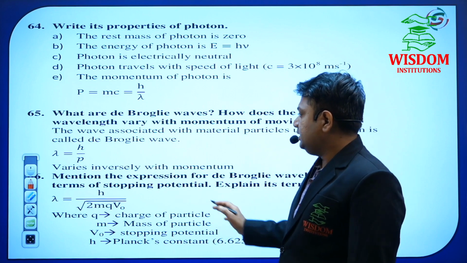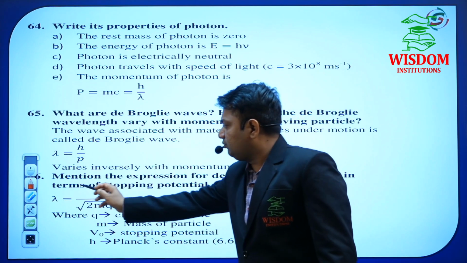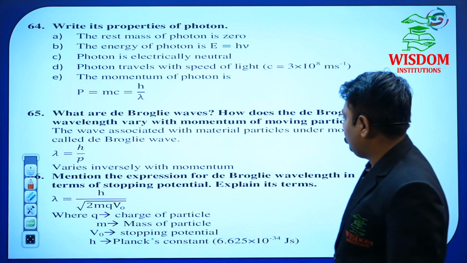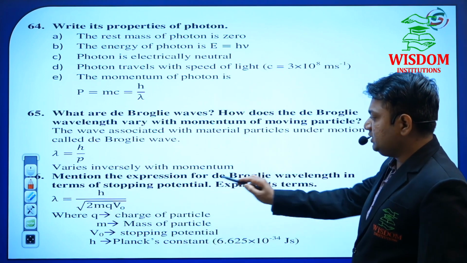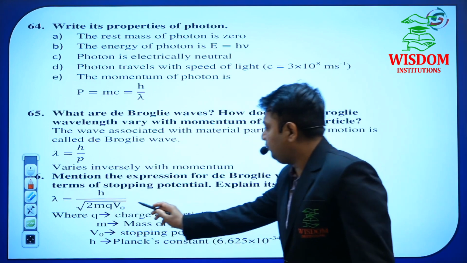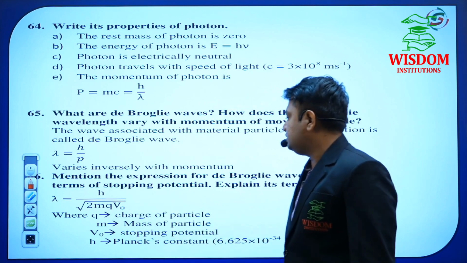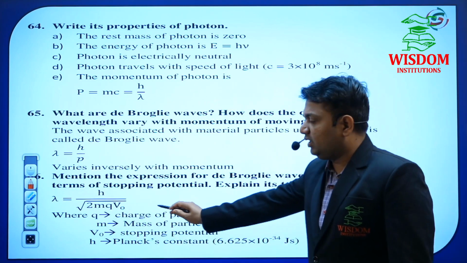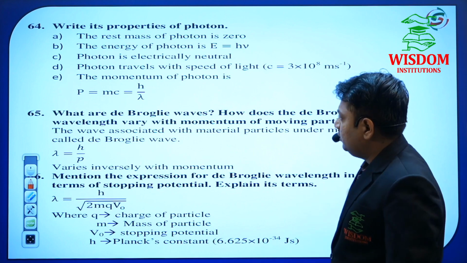Okay. So see here, this formula means, mention the expression for De Broglie wavelength. The expression is very, very important with respect to potential, stopping potential. That is why this formula is also helpful for your numericals.